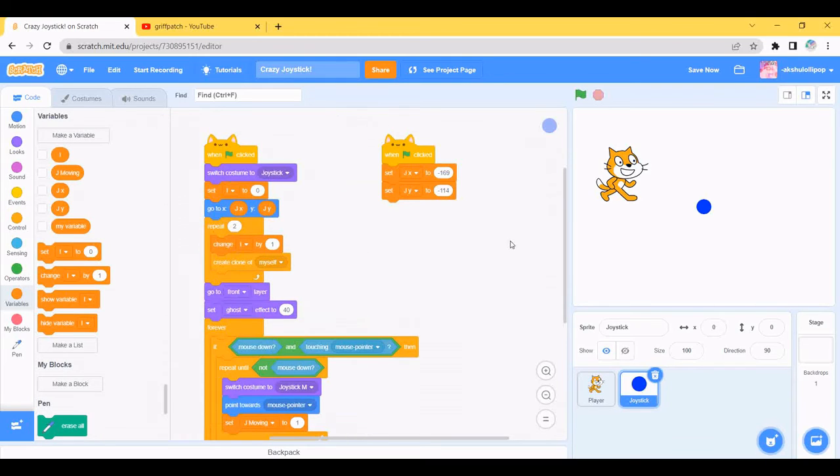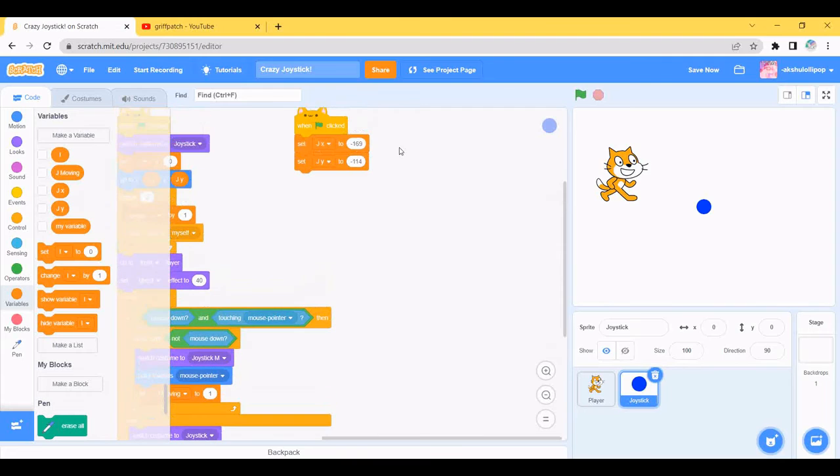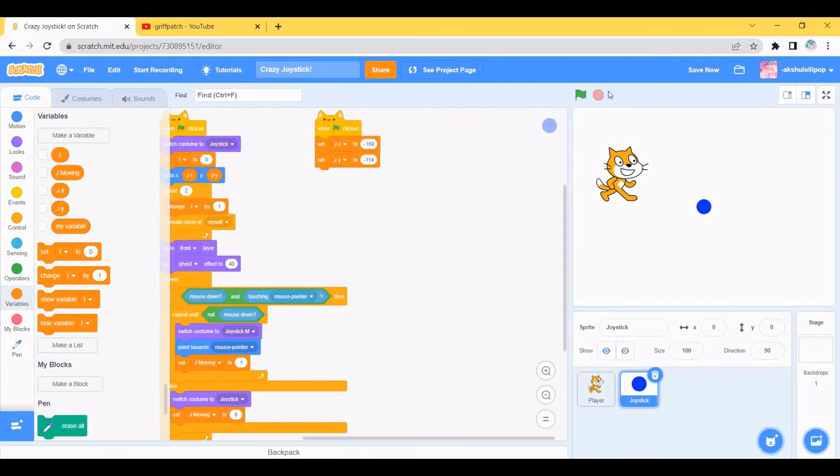It's my project, so I do like this. I like this. Yeah. No, no, no. It's not ready yet.